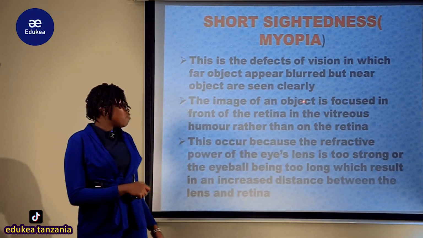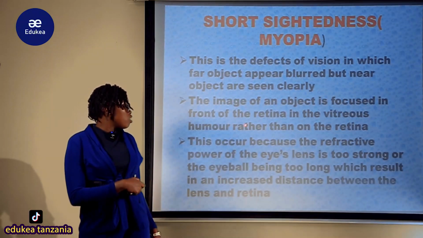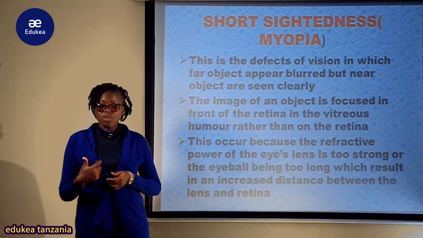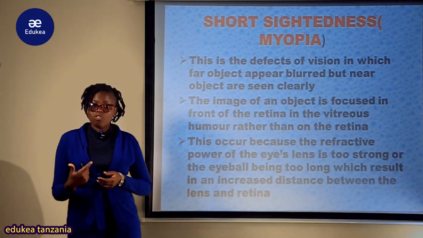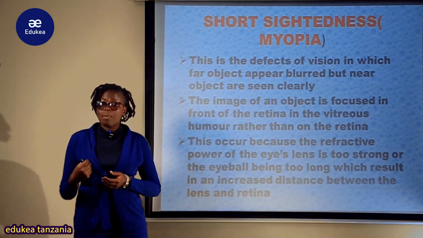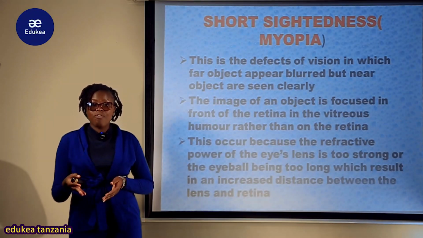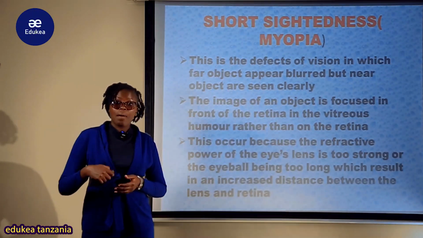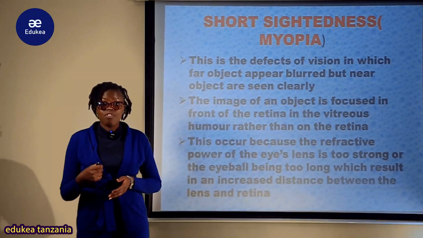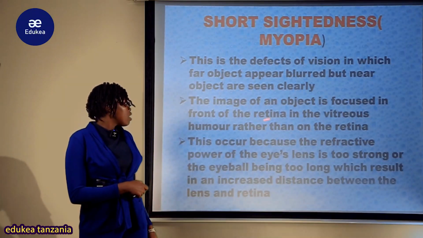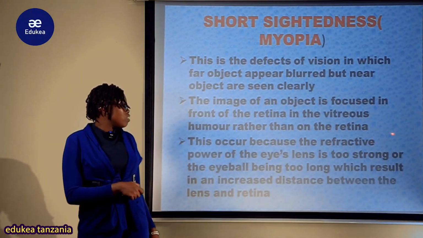So the image of an object is focused in front of the retina. Kwa hiyo image of an object katika this, kwa watu ambao wana short sightedness, image ina be formed in front of the retina instead badala ya be formed katika retina. Kwa image become inverted katika in front of the retina.